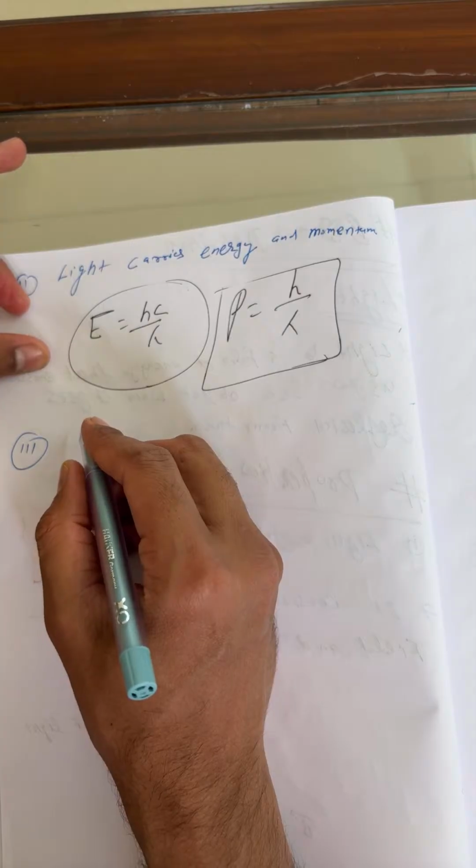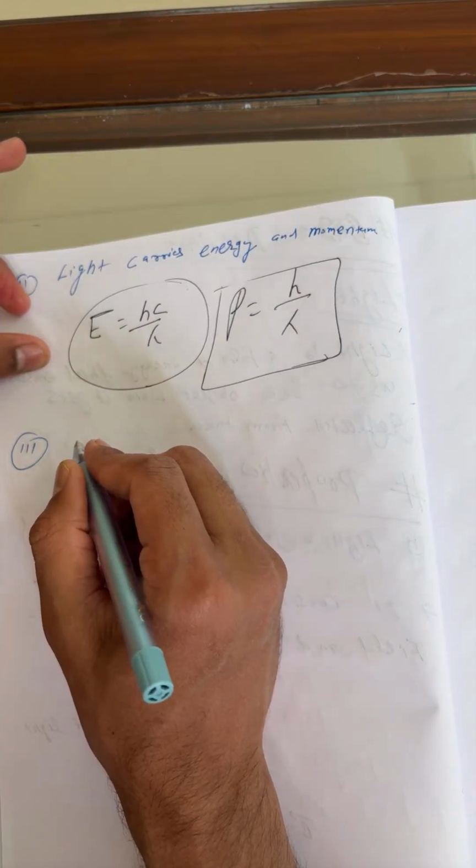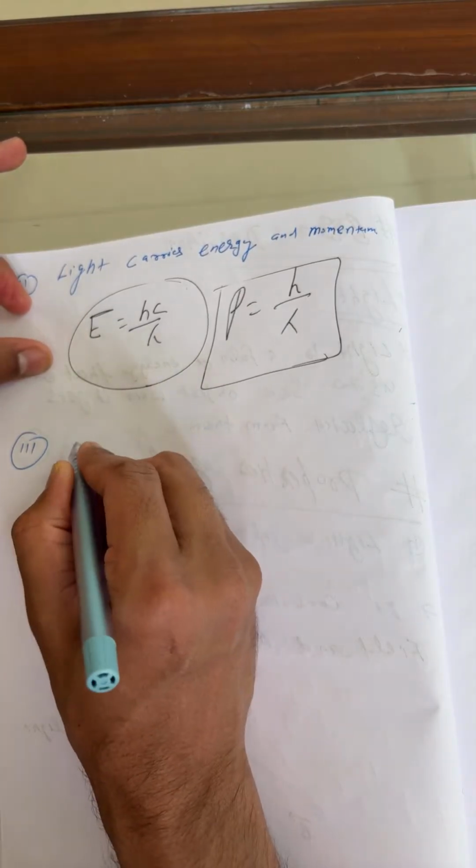Okay. In other medium of light, speed of light in air or vacuum.